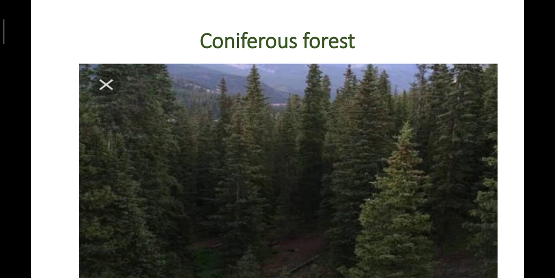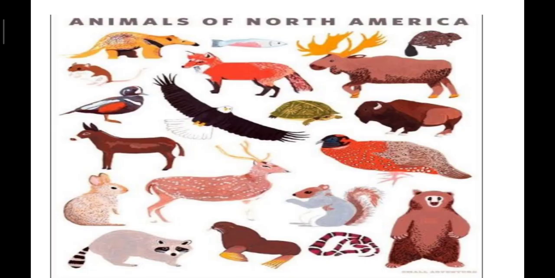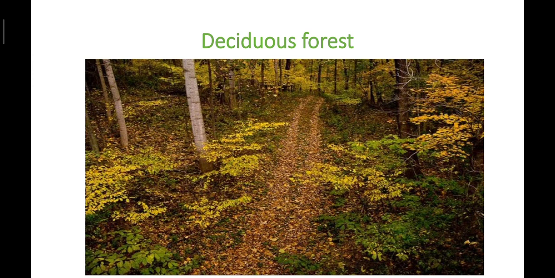And deciduous types of forest. Deciduous forest means that in a particular season the trees shed their leaves. Evergreen forest means the tree leaves remain green the entire season. In North America deciduous forest is also there, in the east and south of the St. Lawrence River and the Great Lakes.